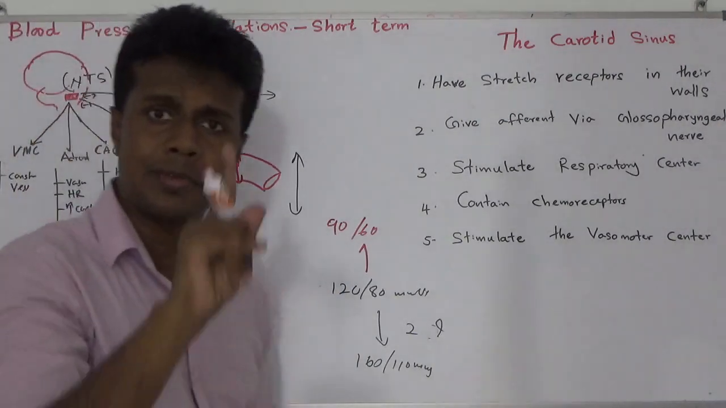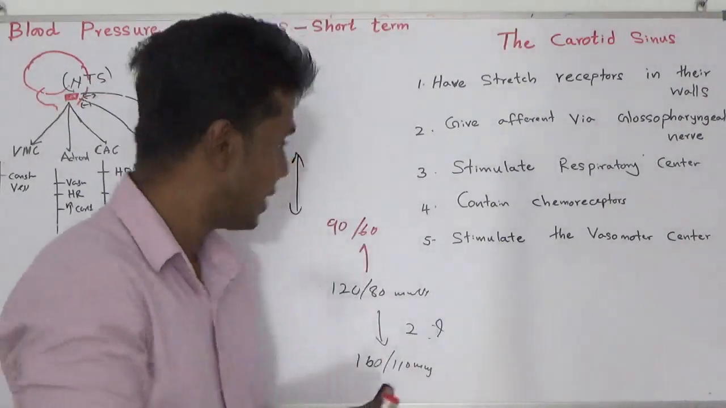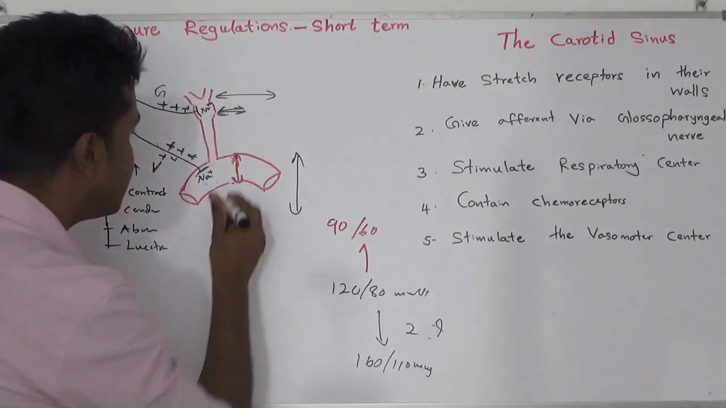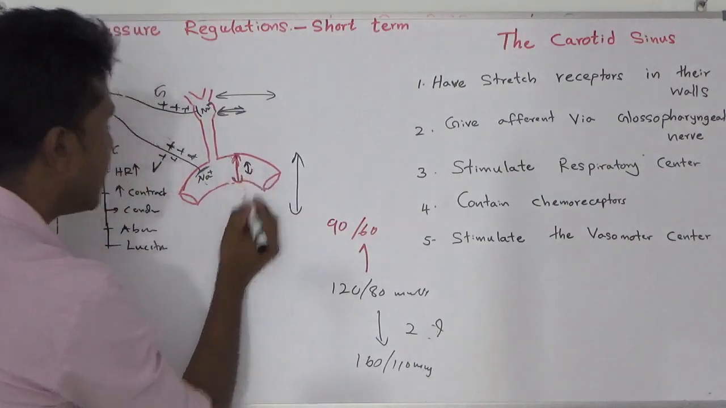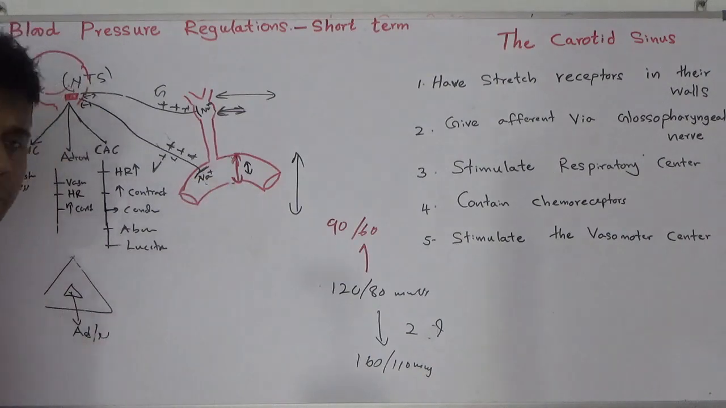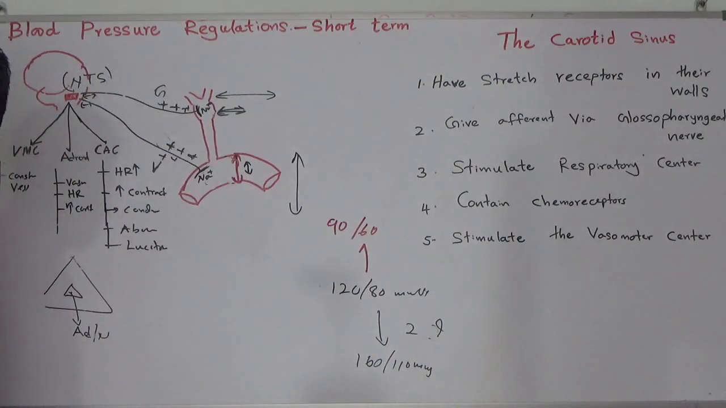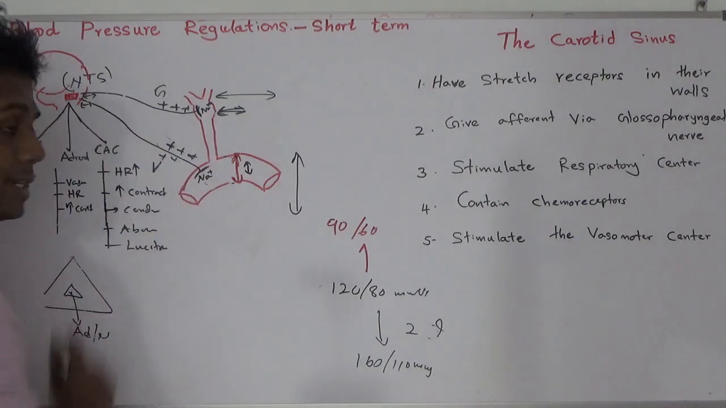Do you think the previous stretch is there? No. Now the stretch is much less. Now the stretch will be like this. What happened? Do you think this receptor is going to be stimulated? No. Do you think this carotid sinus receptor is going to be stimulated? No. Do you think there will be an impulse via the vagus nerve?